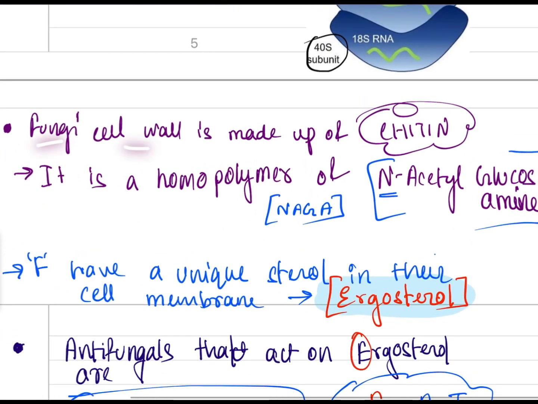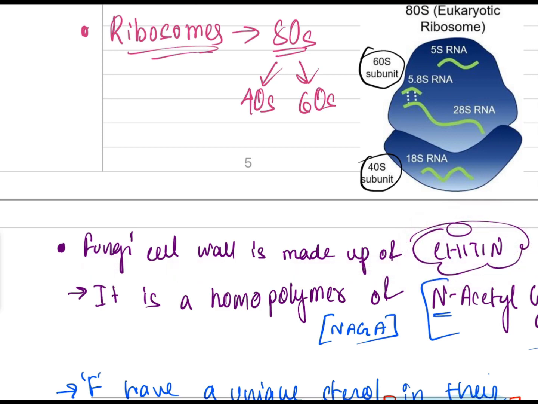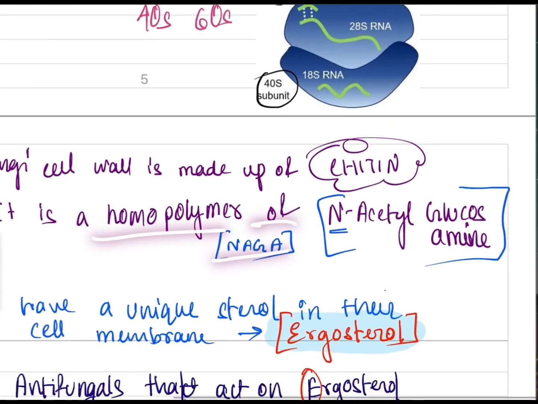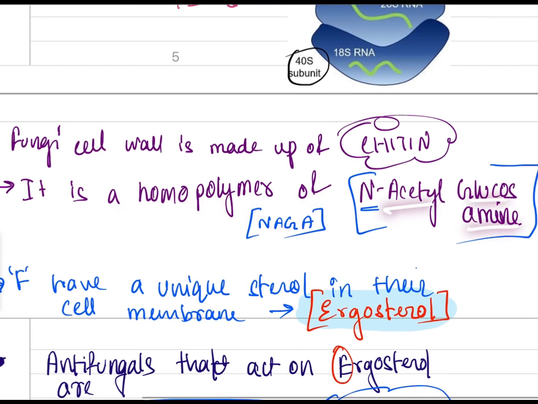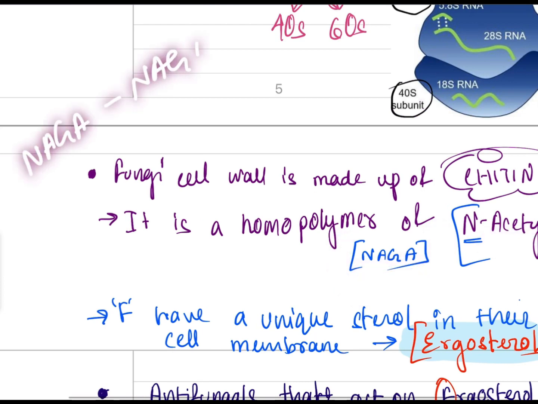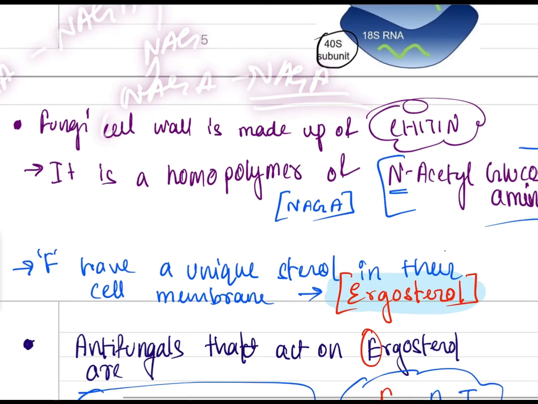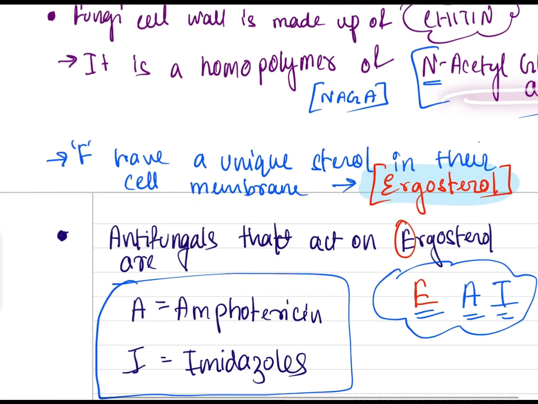Now see, the fungal cell wall is made up of chitin. This is important, chitin. Now, what is chitin? Chitin is a homopolymer of N-acetyl glucosamine, in short form NAGA. It is like this: one unit of NAGA, then another unit of NAGA, then another, and another, like this it continues. Homopolymer means it only contains N-acetyl glucosamine. These are just basic things which we have learned earlier.